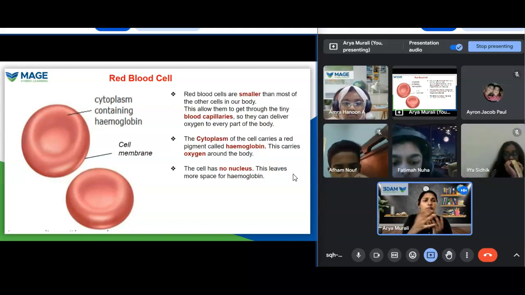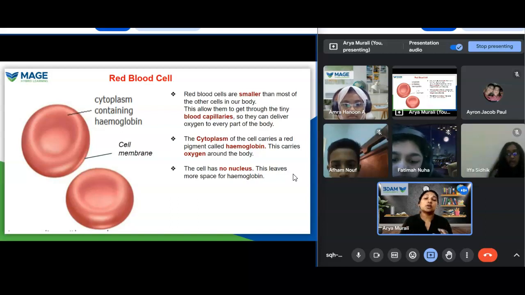If the blood cell is very big, it will be very difficult for it to move through the capillaries. If it is very big, it will be very difficult for it to move through that. So in order to make the flow very smooth, these blood cells, red blood cells, we can set it as RBC. Okay, so RBC is very small or tiny.